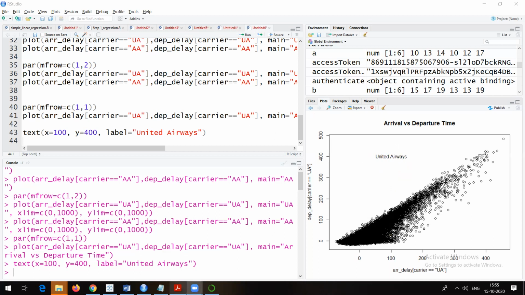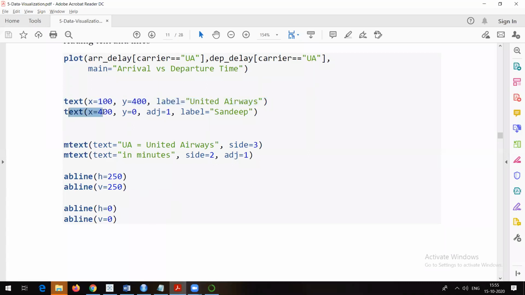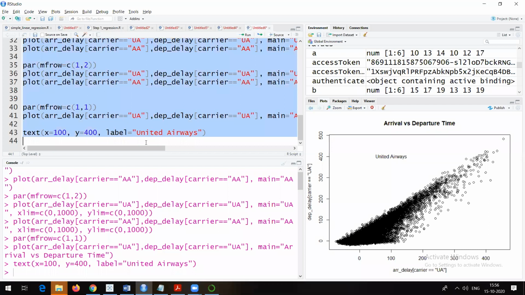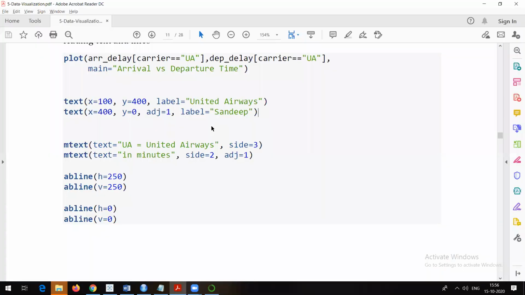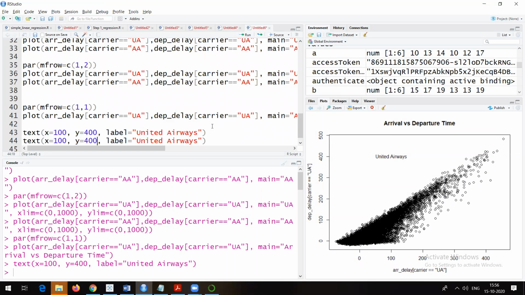Later on, other examples are also given. So 400, 0, right? Suppose I want to add some name here. Let me go and check this in RStudio. If I try to check this particular thing, Control C. What was that? 0, 400, 0. X is 400 and this one is 0. So you can check it: X value 400 and Y value 0. That means somewhere here, you will be able to see the name.